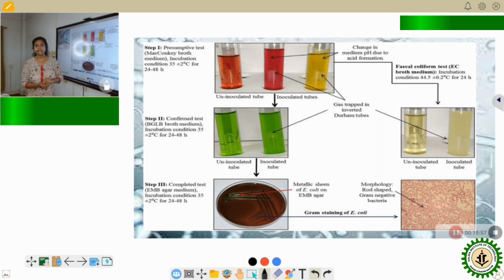So for testing fecal coliform, you can take the sample and grow it in the EC broth medium. The temperature is 45 degrees Celsius for 24 hours, and if there is turbidity, that means coliform is present. Also there will be gas detection in the Durham's tube, and if there is no turbidity or no gas detection, that means the solution is negative, there is no coliform present.